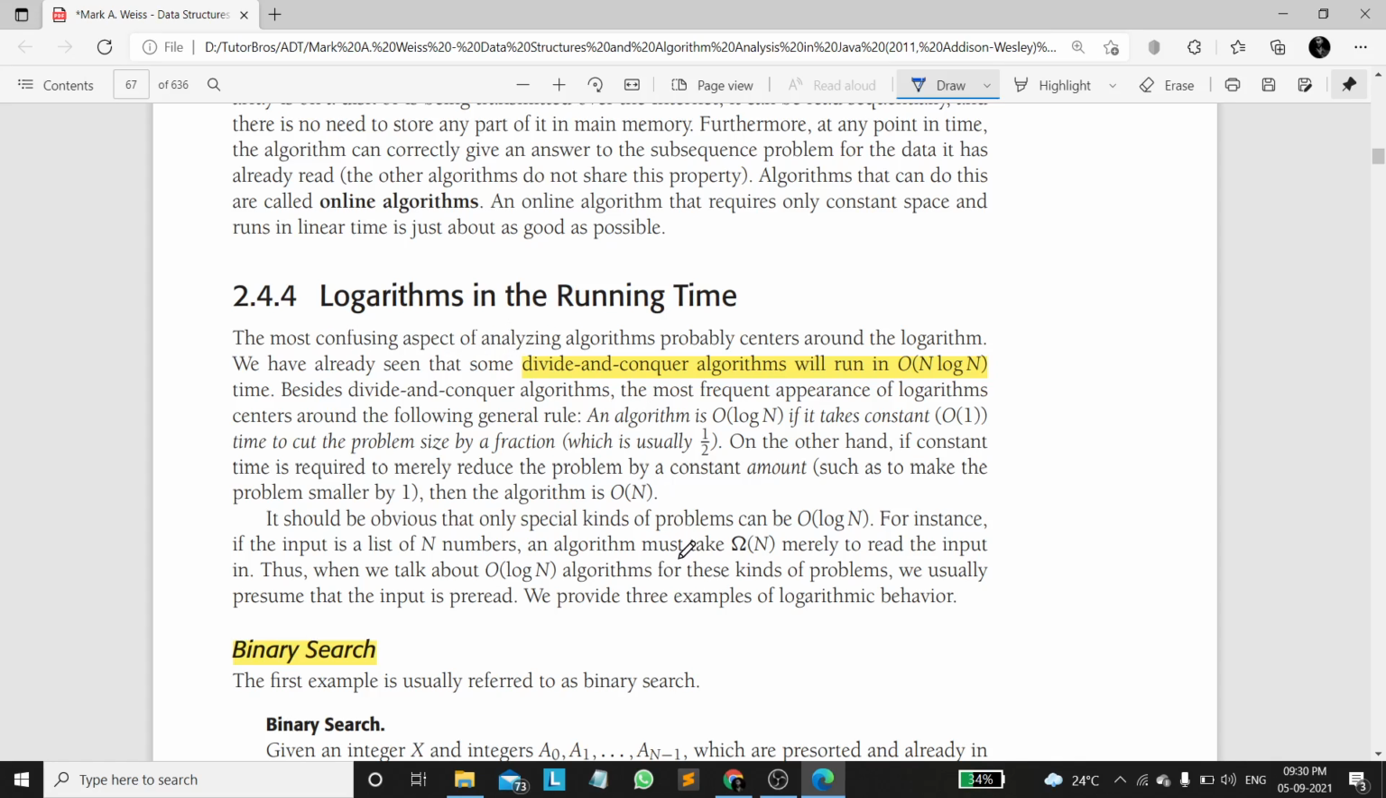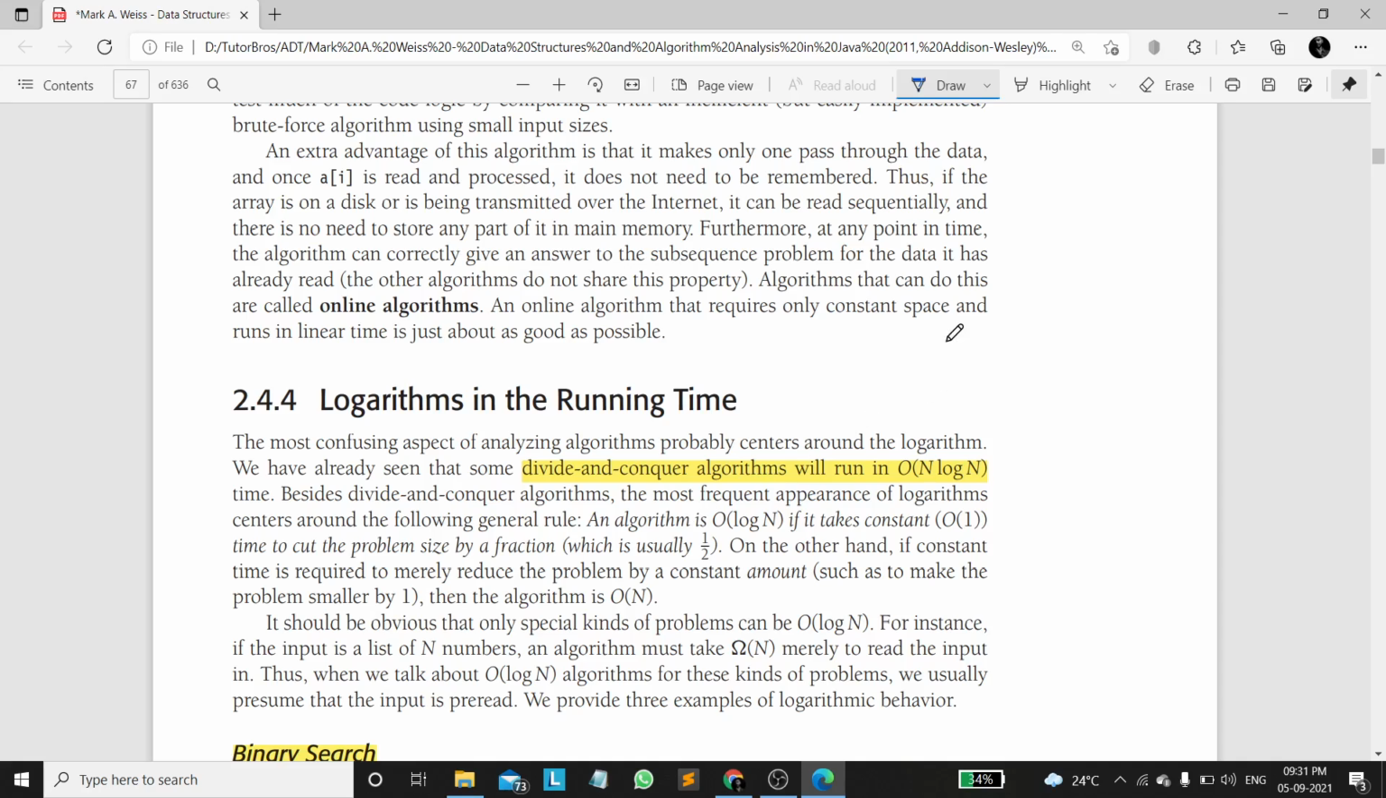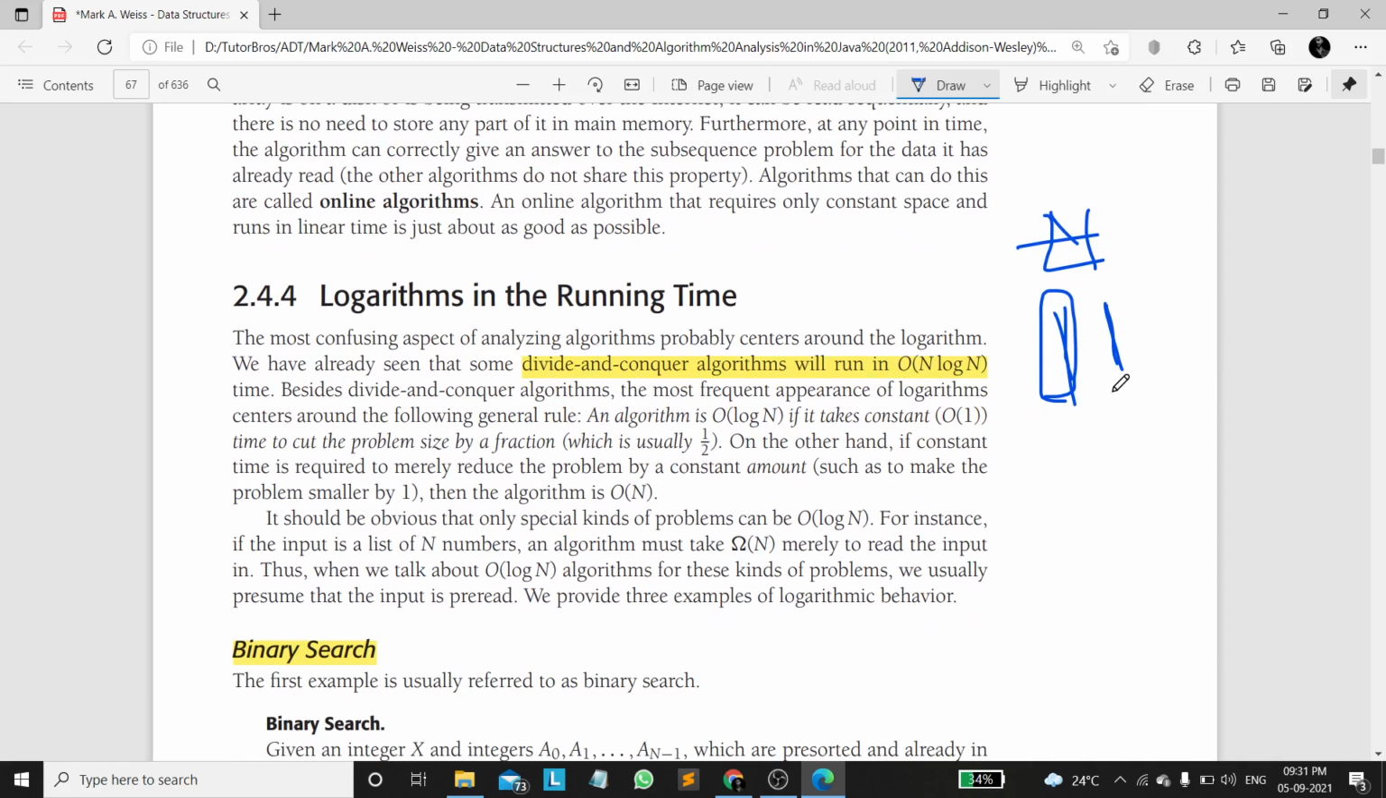Logarithmic running time. Generally there are two cases where we will encounter logarithmic time complexities. One is divide and conquer, and sorting also comes under divide and conquer. The other is binary search. In the case of divide and conquer, we divide them and finally we merge them. That is the meaning of divide and conquer. If we divide by 2 at every stage, then it is log n base 2. If we divide by 3 at every stage, it is log n base 3.